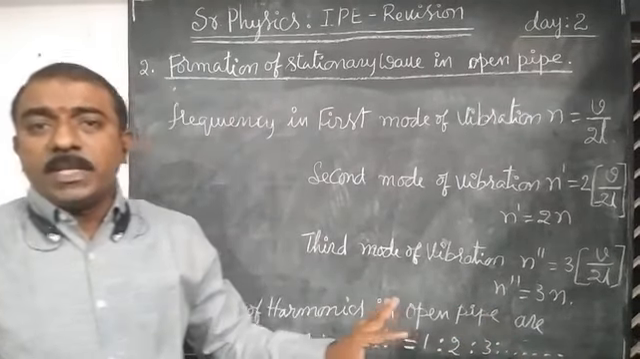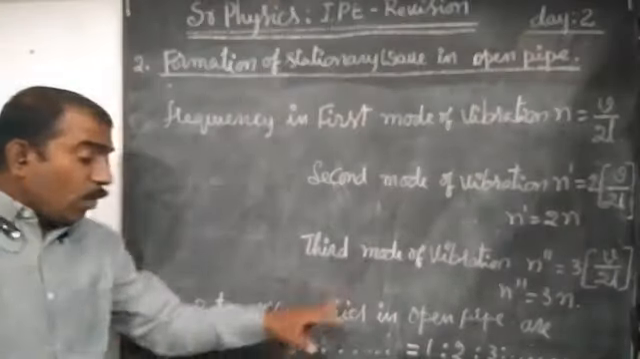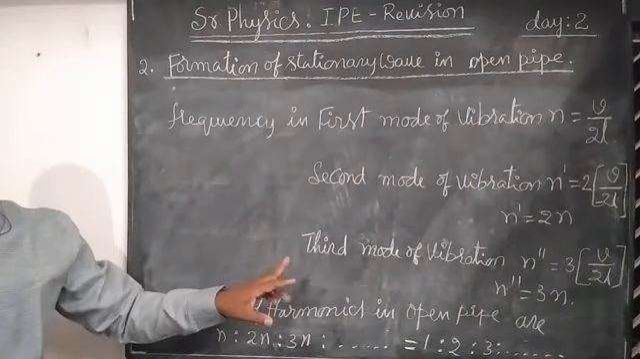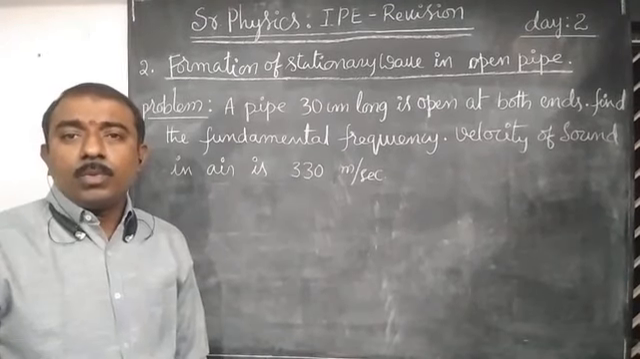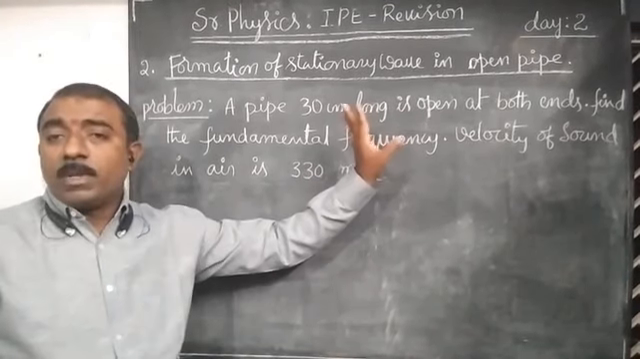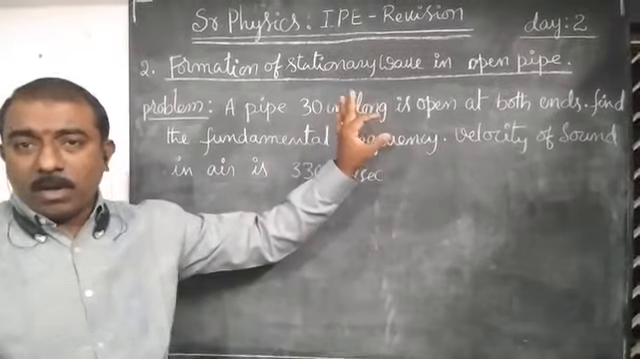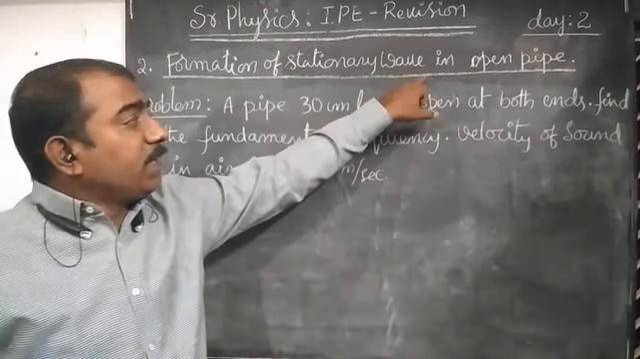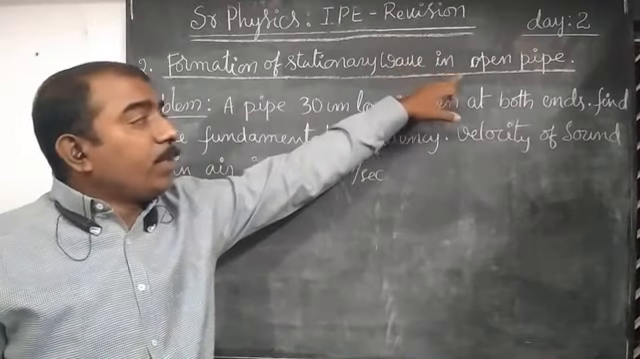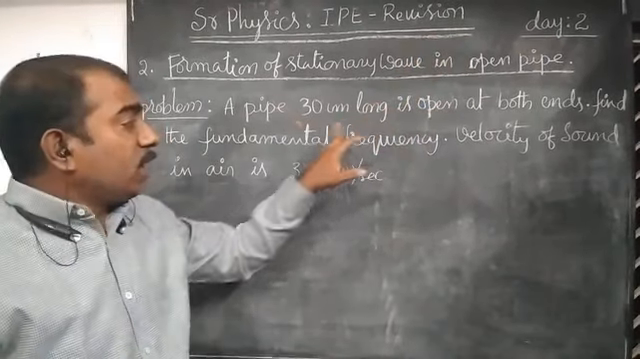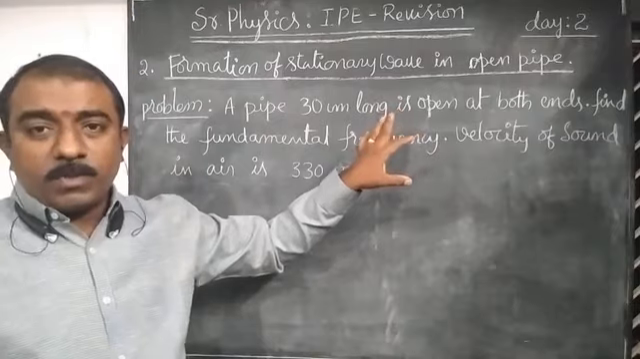The ratio of harmonics in case of an open pipe will be 1 is to 2 is to 3 is to, and so on, N. Okay? There are two problems based on the frequency of a stationary wave in open pipe mode. So let us go through the problems, the problems for 2 marks.